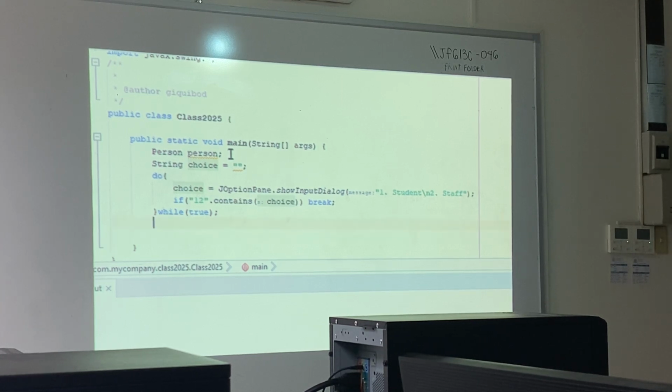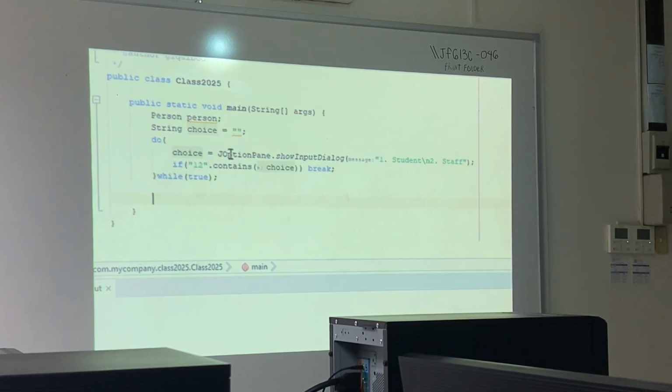Okay? So next is, depending on an option, of course, we must instantiate it as either a student or staff. We declared it as a person, but we haven't instantiated it as either a student or a staff. So here, you can do a switch case or you can do an if else statement. I'll just use a switch case.